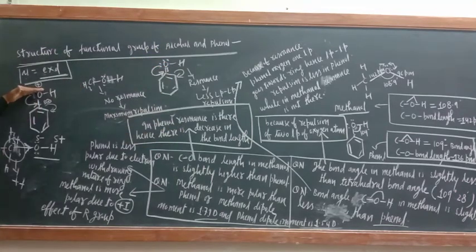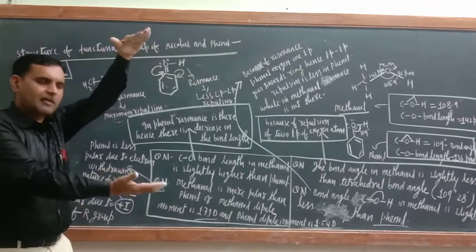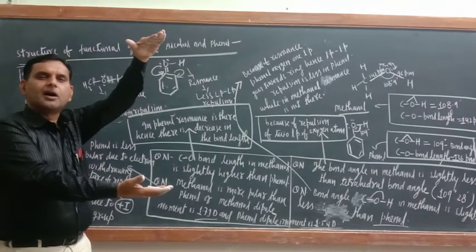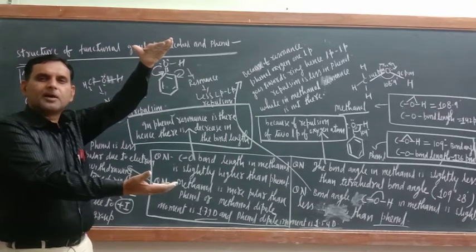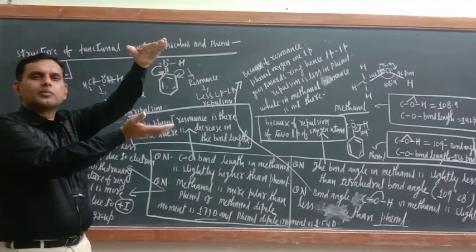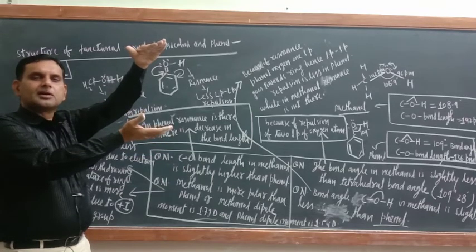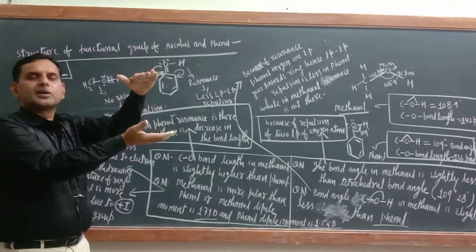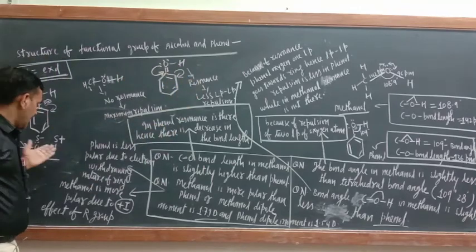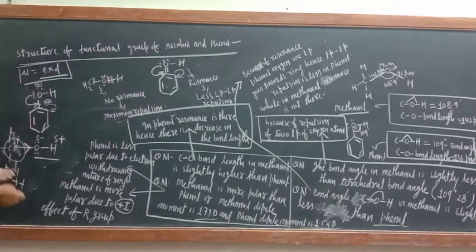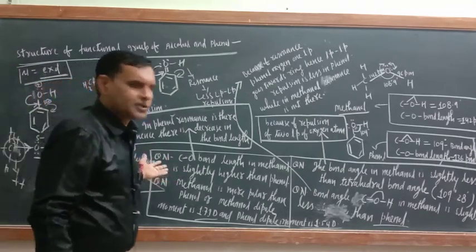Earlier oxygen was negative, carbon was positive. Now because of the withdrawing nature of the ring, carbon is becoming negative, so it is going toward oxygen, and oxygen is coming toward carbon. So the electronegativity difference is decreasing here, and here the electronegativity difference is increasing. Just see, carbon was positive, still carbon is positive. Oxygen was negative, still oxygen is negative. Correct or not? This is the reason. I hope that you understood this one.